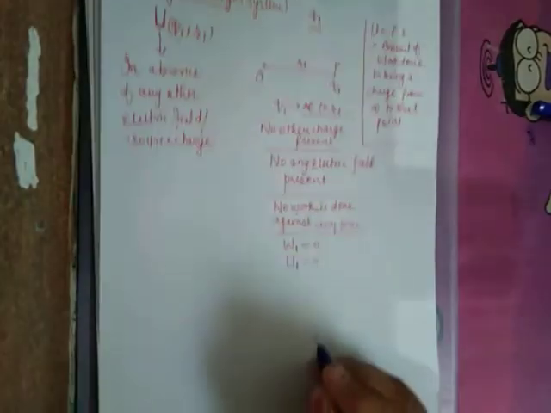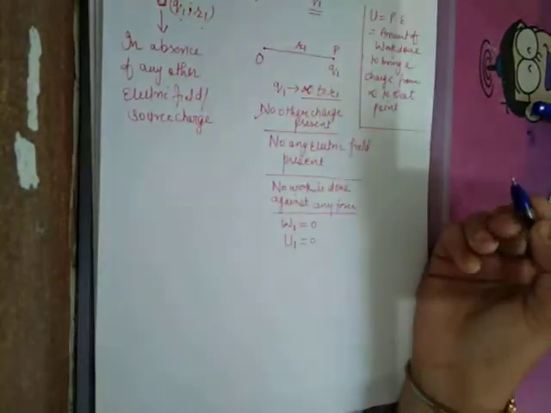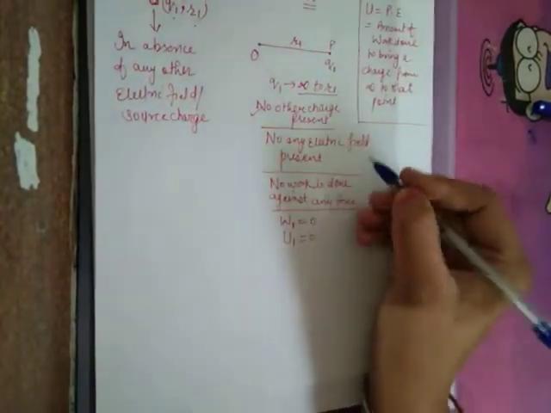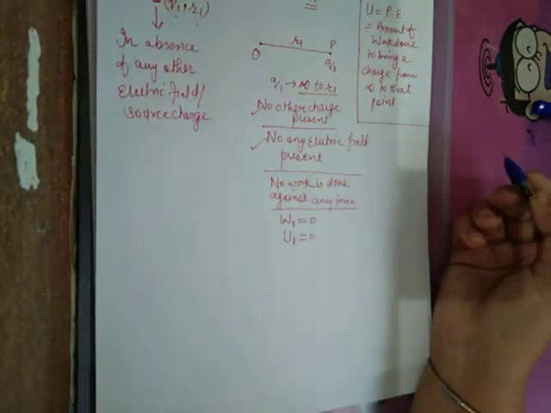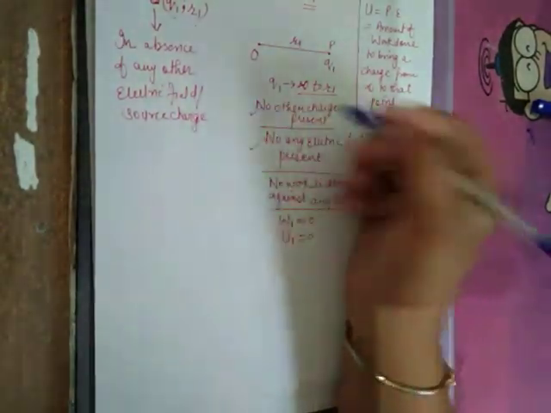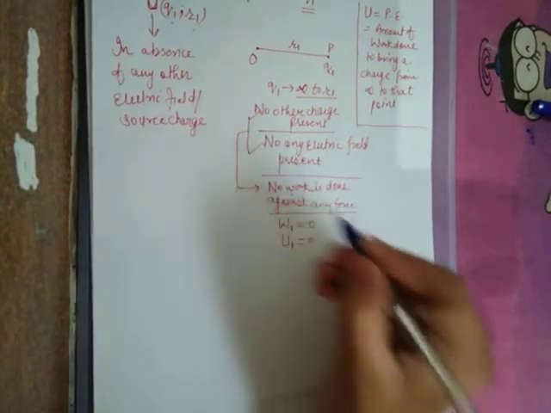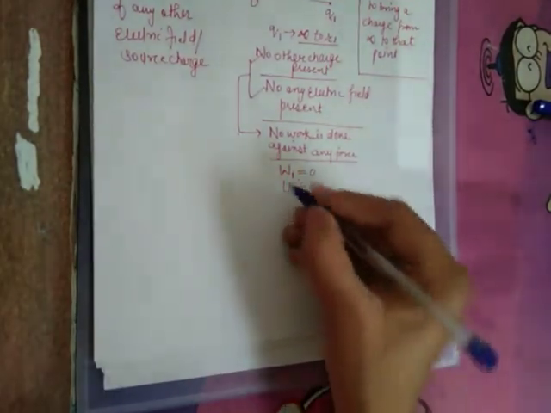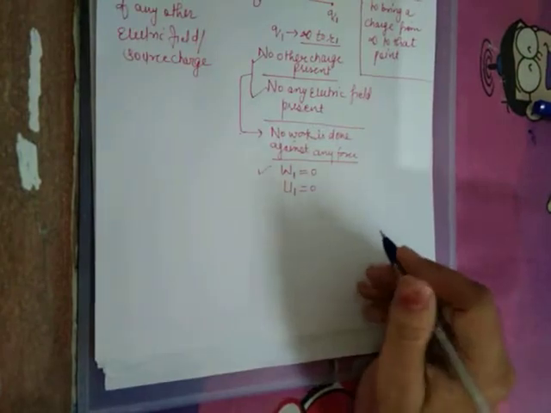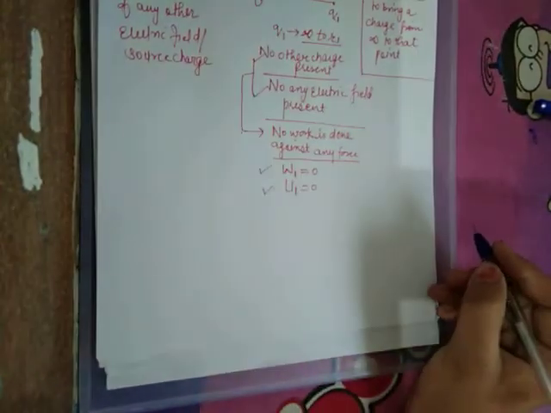As no other charge is present, no electric field is present. Because of these 2 points, no work is being done. As no work is being done, work done to bring first charge is 0. Potential energy of first charge is 0.